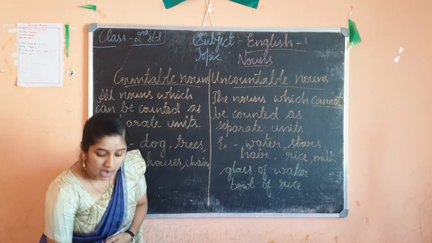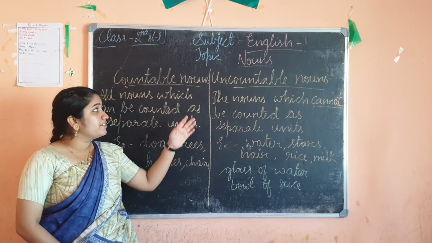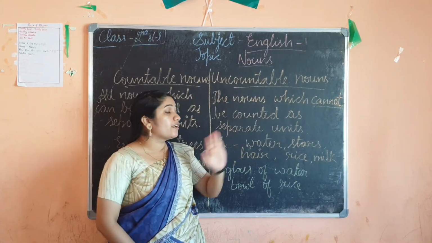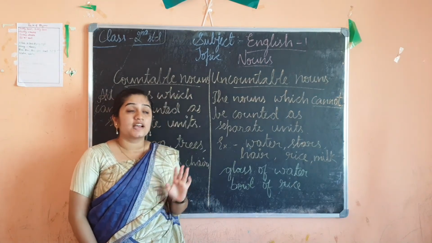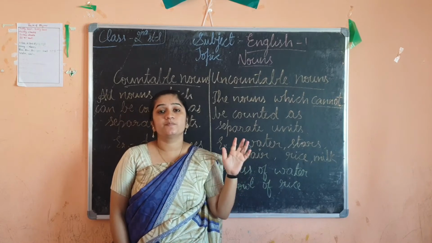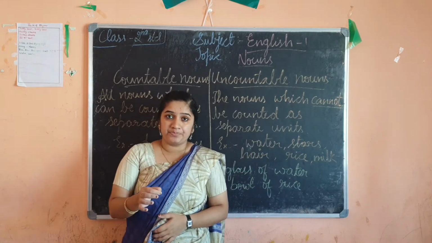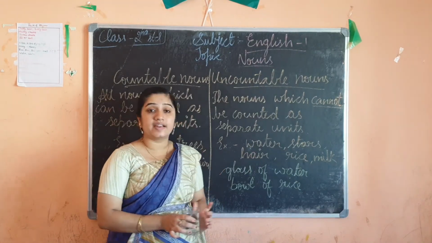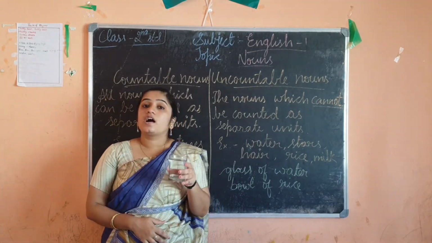So that is known as countable nouns. If we come to uncountable nouns, these are the nouns which cannot be counted as separate units. It is next to impossible to count them separately. For example, water. The first example I have given is water. Can I count water, children?